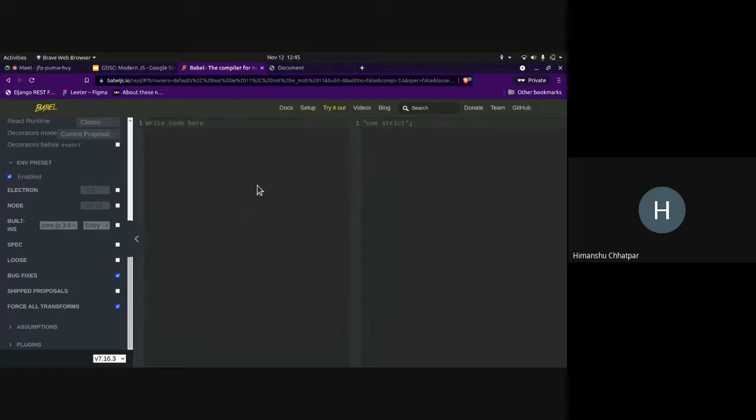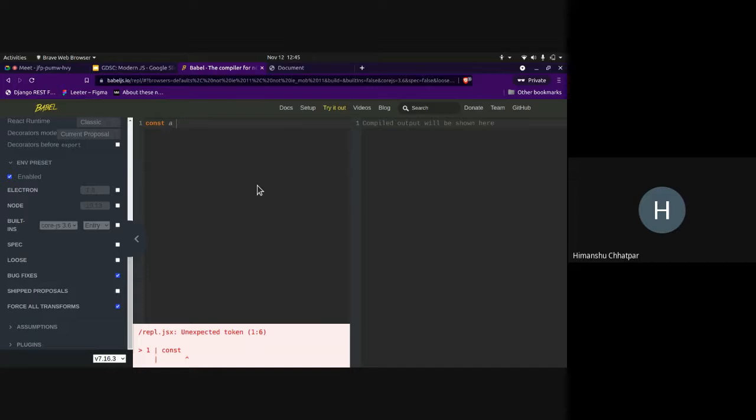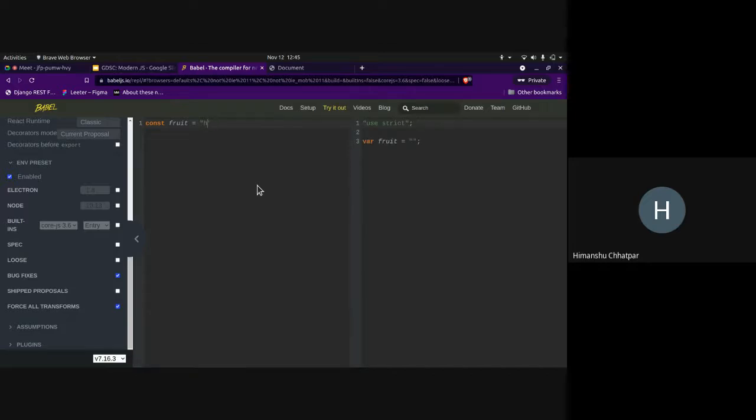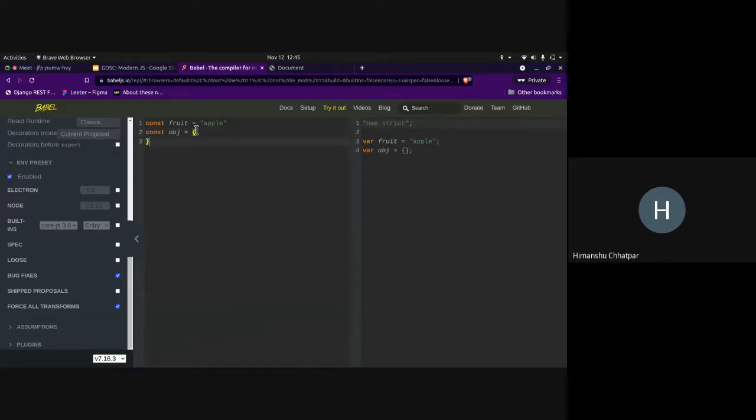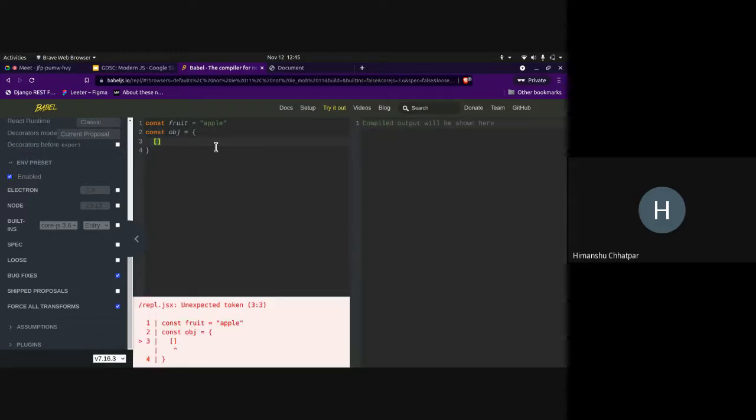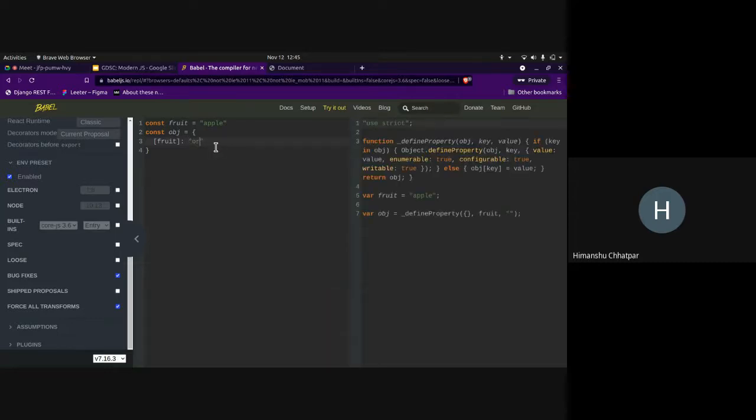So if I'm using something like computed properties, which is pretty new, so let const root equal to apple. Let's keep the same example, and const object equals to this, with a computed property as fruit, and I'll put in here orange.